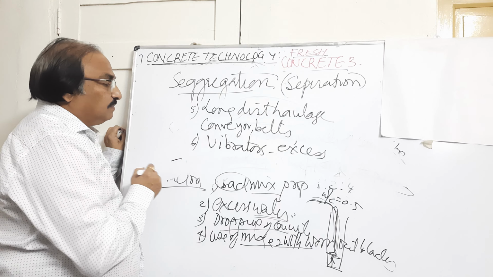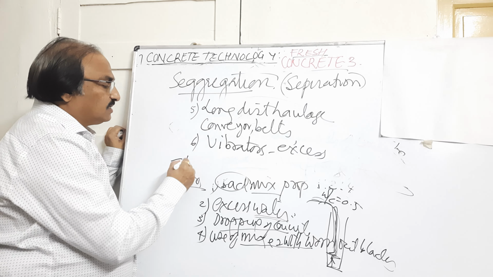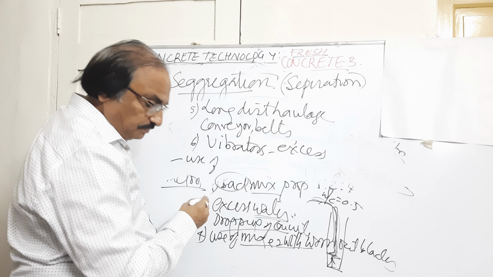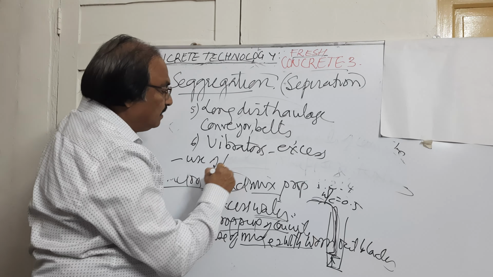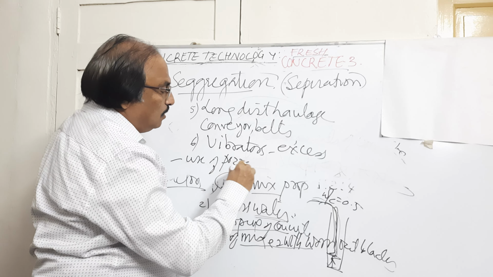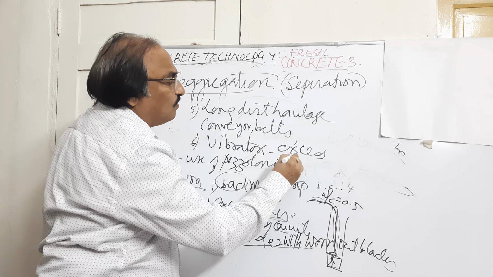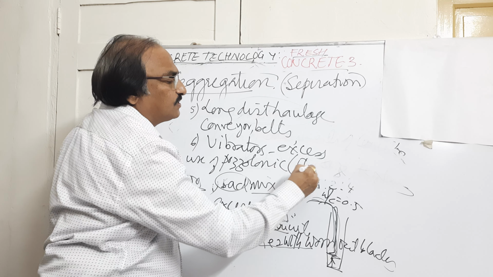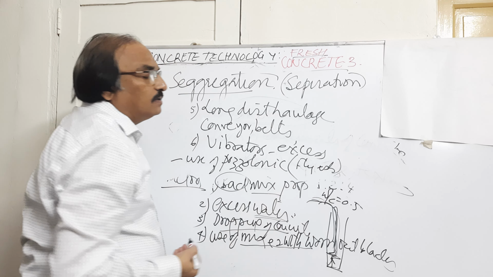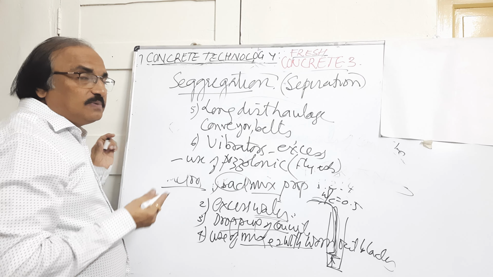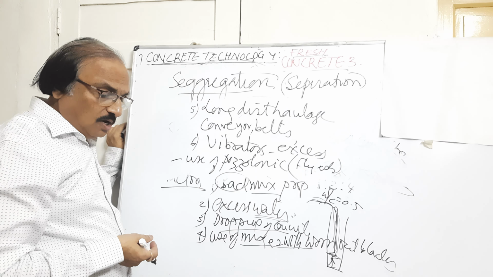Another way you can prevent segregation is the use of pozzolanic material, for example fly ash. Pozzolanic means it will give a binding effect to the concrete.